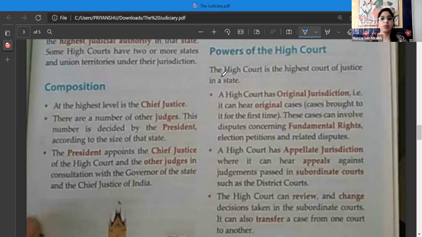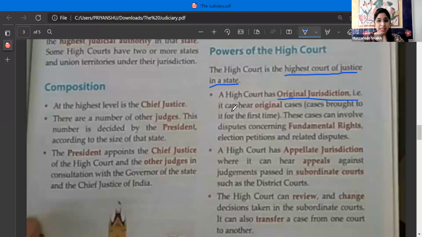So now let us study about the powers of the High Court. The High Court is the highest court of justice in a state. A High Court has original jurisdiction. That means it can hear original cases which are brought to it for the first time. These cases can involve disputes concerning fundamental rights, number 1. Number 2, disputes concerning election petitions, and number 3, any disputes related to any individual person as well.